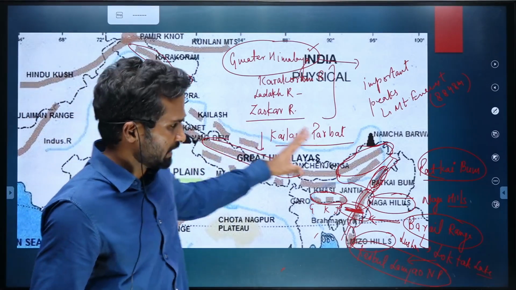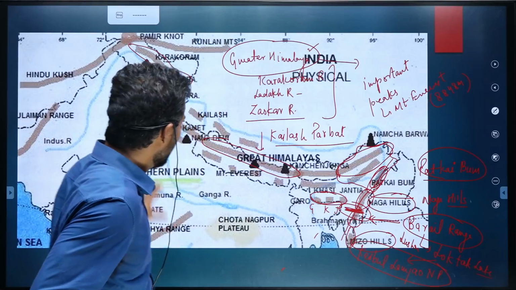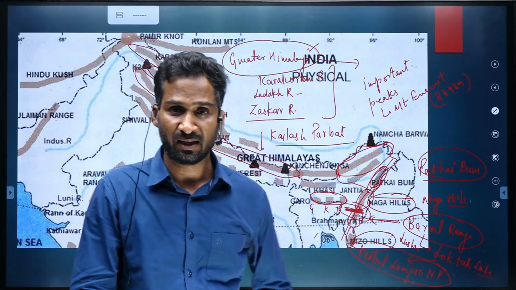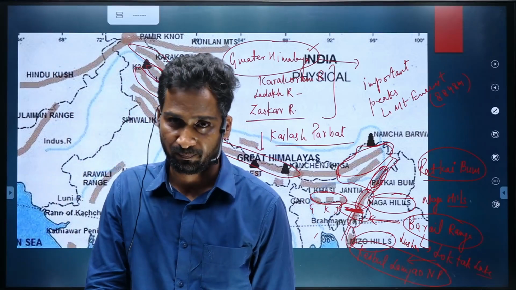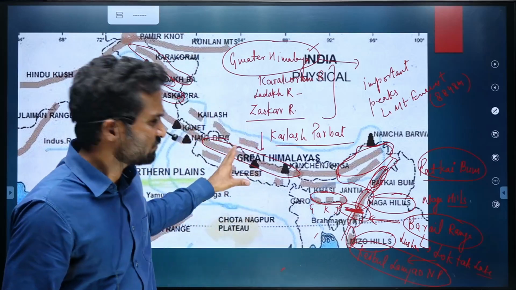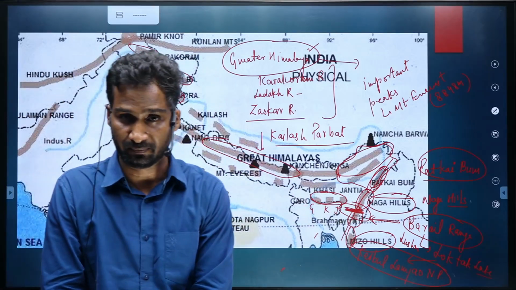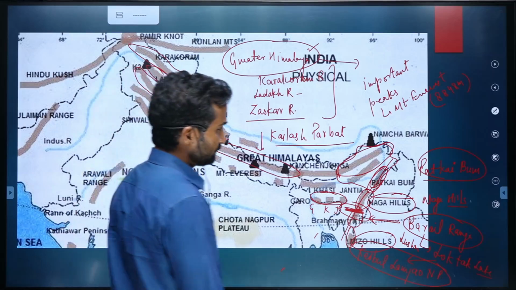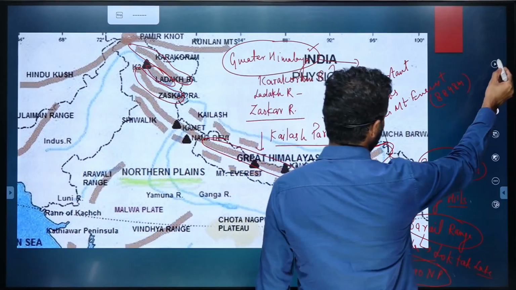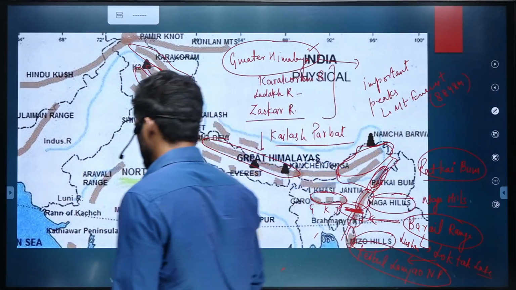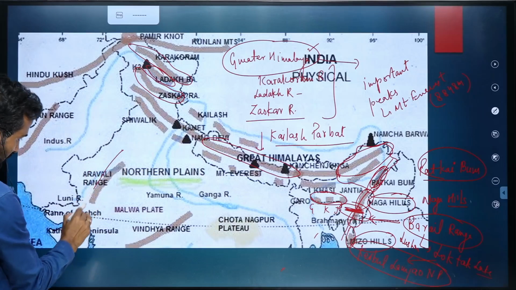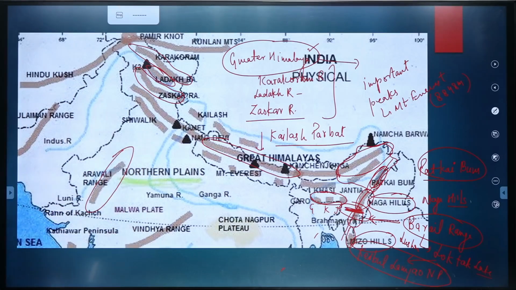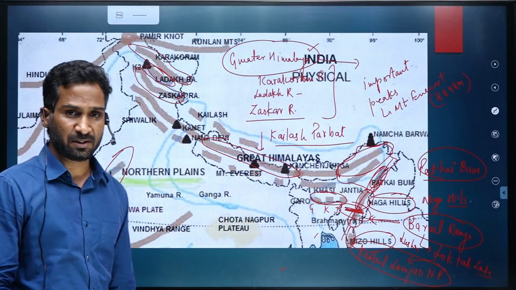So these are the important mountain ranges associated with the Himalayan system in the north of the country. These are the loftiest young mountains of the world. Then moving further, the other parts of the country, the other mountain ranges. Let's talk about the Aravali mountain range.